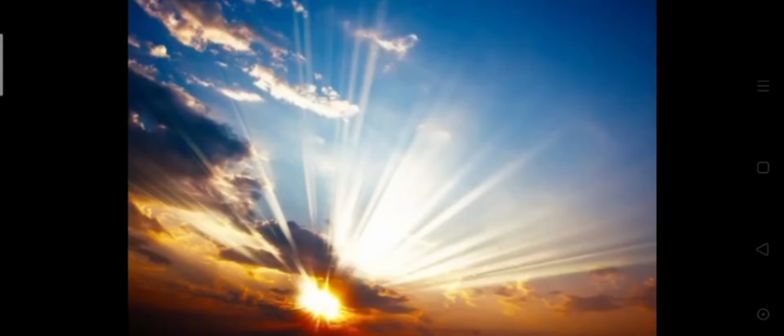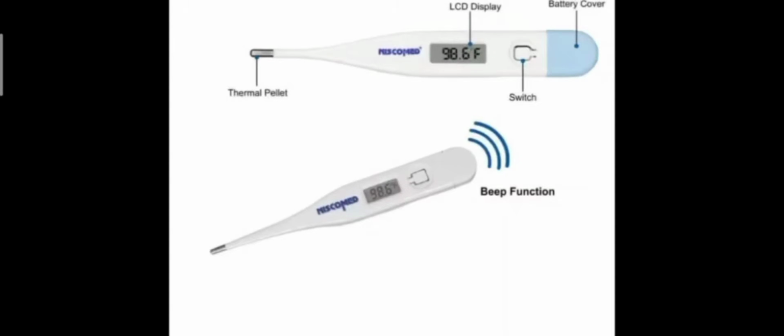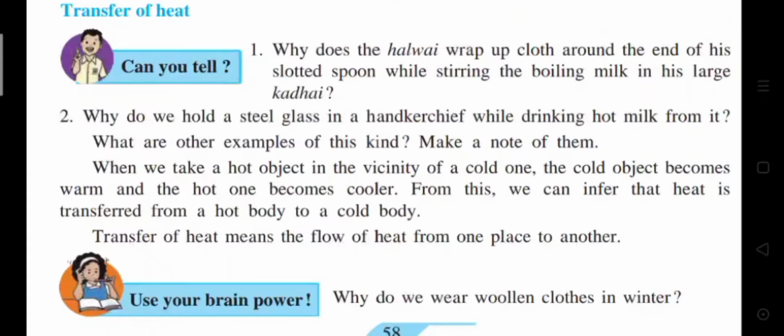We know the sun's heat has many effects and uses. The changes in the state of matter are caused by heat. You know that a thermometer is used to measure the temperature of a substance. We know that heat is a form of energy. Heat can flow from one place to another, which is called transfer of heat. Heat is transferred by modes called conduction, convection, and radiation.